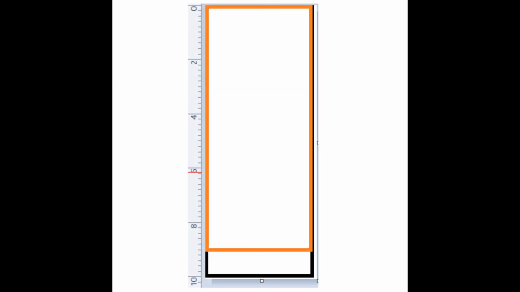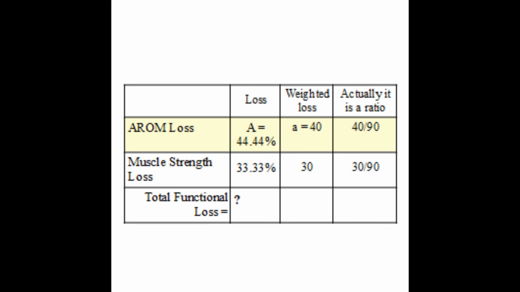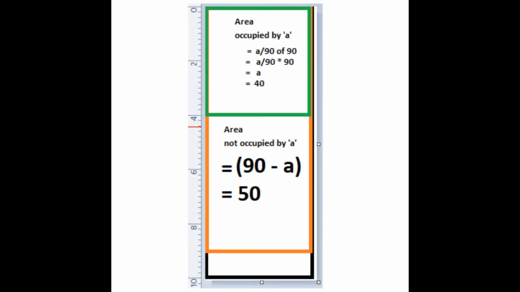Let us first introduce the weighted functional loss lowercase a, which has a numerical value of 40, in the orange boundary. Before that, we have to check what this lowercase a is. Actually, it was capital A or 44.44%. When it became lowercase a after weightage, it became 40. From percentage, it was converted into a ratio of a by 90, or 40 by 90. Therefore, when a enters the orange boundary, it will occupy 40 by 90 ratio of it, and 40 by 90 of 90 units is 40.